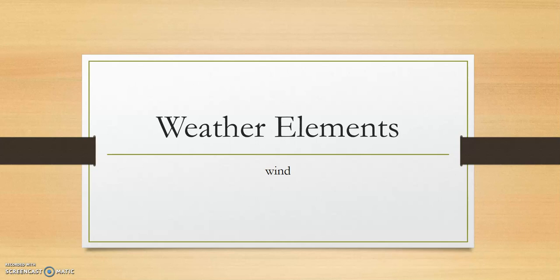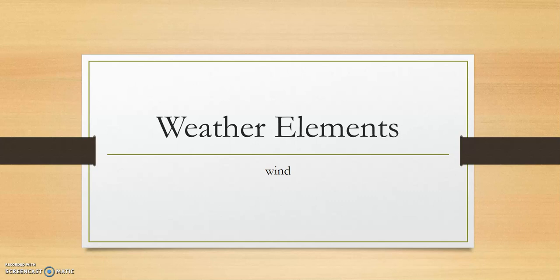In my last lesson, I spoke about cloud cover as a weather element, and I said there were different words that you could use to describe the cloud cover. We said you could use words or phrases like it's clear, okay? It's clear skies, which means that there's no cloud cover at all.